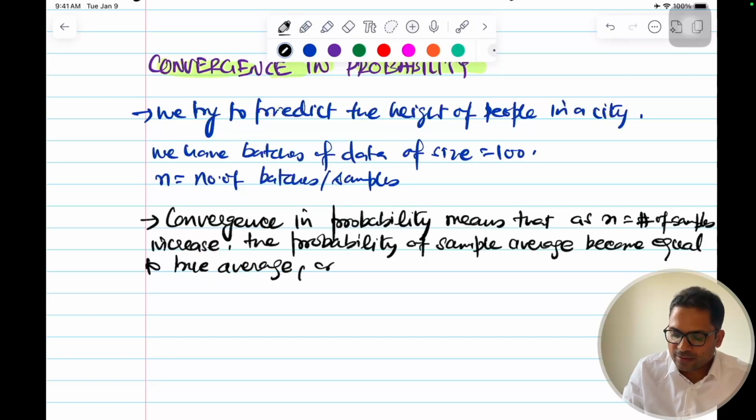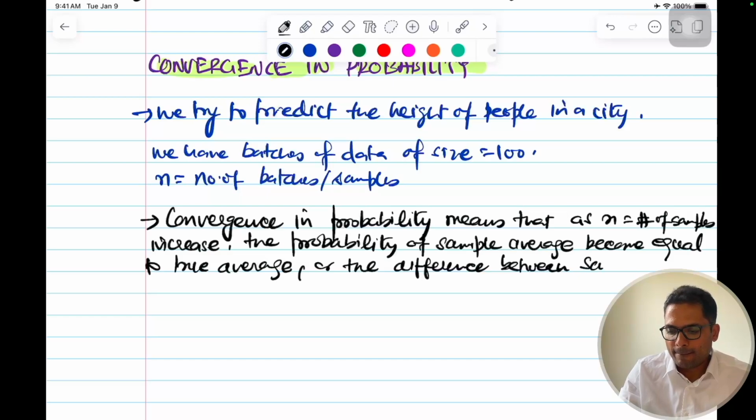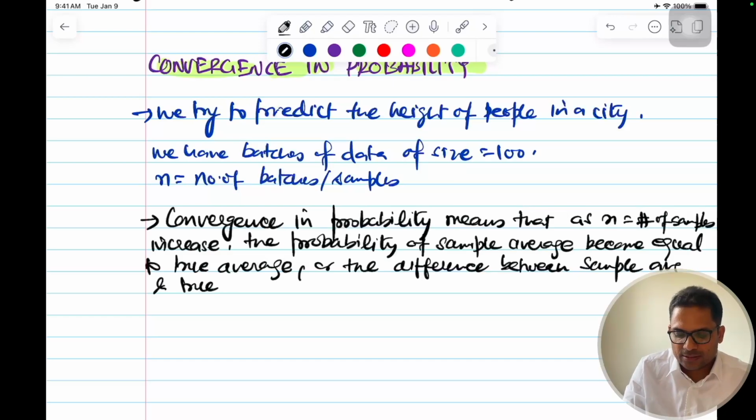Or in other words, the difference between the sample average and the true average becomes very small.